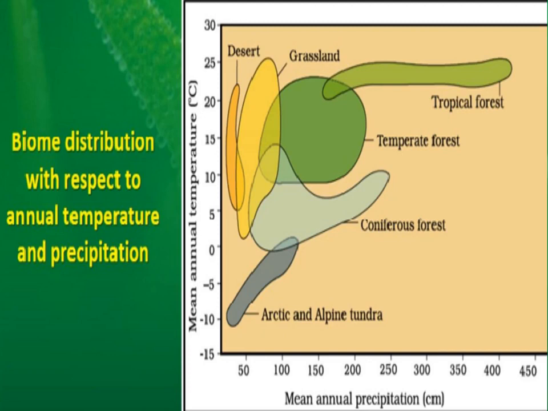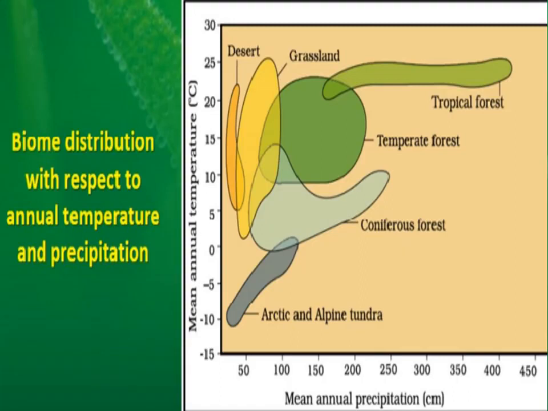Now these different biomes are shown here. From the lower side, you can see Arctic and Alpine tundra, then coniferous forest, then temperate forest, tropical forest, desert and grassland. With all these biomes, you can see the mean annual precipitation and the mean annual temperature also. So such questions can be asked from this graph, like you need to tell which of the biome is having the highest mean annual temperature.